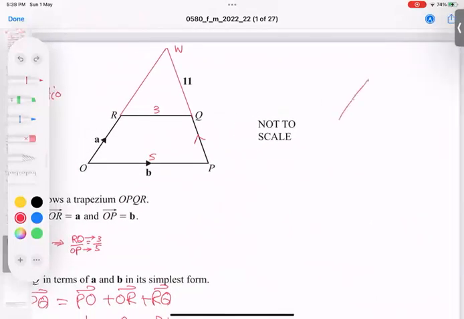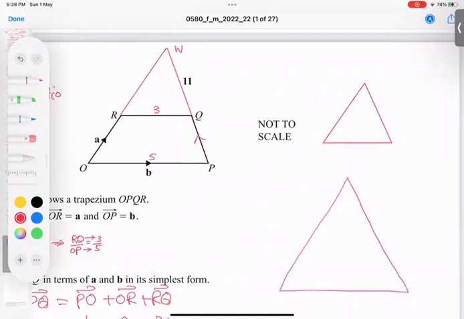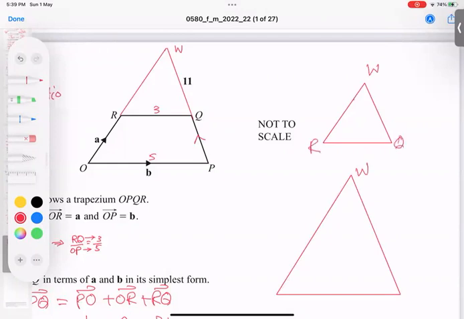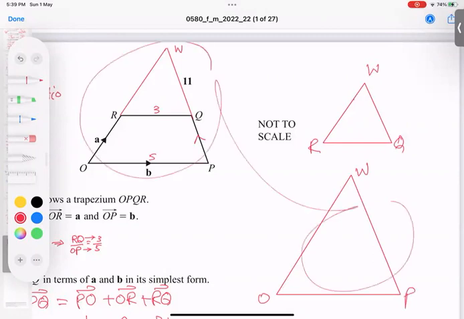The upper triangle I make separate, and the big triangle I make down. Maybe a little bit twisted, but anyway, I'll try to make it again. Okay, so this is W, this is W. This is R, this is Q, this is O, this is P. I hope you understood how I made a big triangle here.